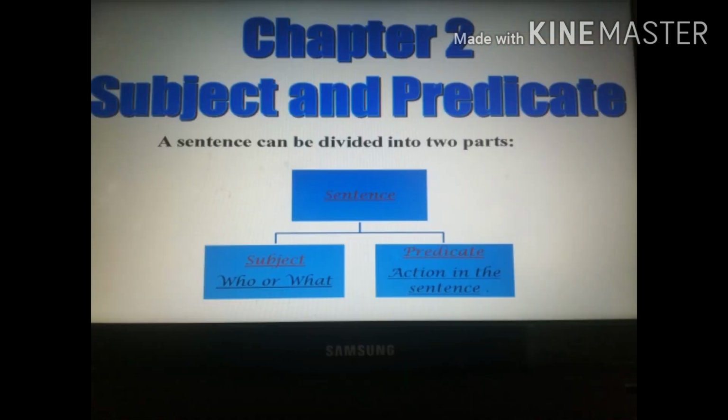Now let's start our chapter 2, subject and predicate. A sentence can be divided into two parts, subject and predicate. Subject is that part of the sentence which tells about who or what we are talking about, and predicate means the action done in the sentence. Let us do it more clearly.